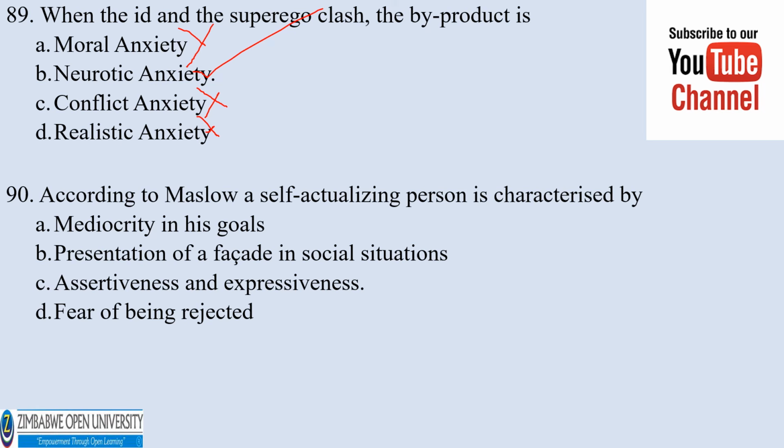Number 90. According to Maslow, a self-actualizing person is characterized by A. Mediocrity in his goals, B. Presentation of a facade of social situations, C. Assertiveness and expressiveness, D. Fear of being rejected. The correct answer would be C, assertiveness and expressiveness.